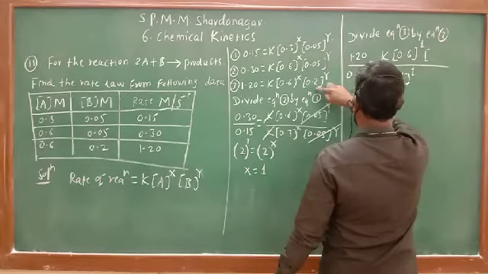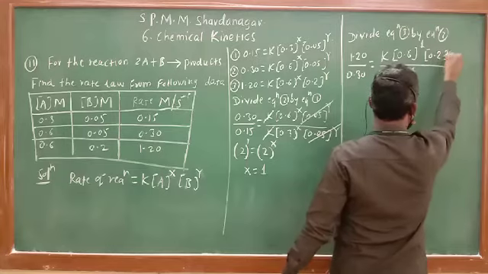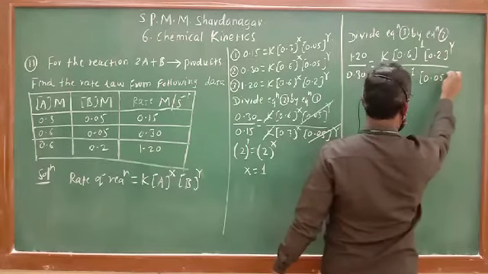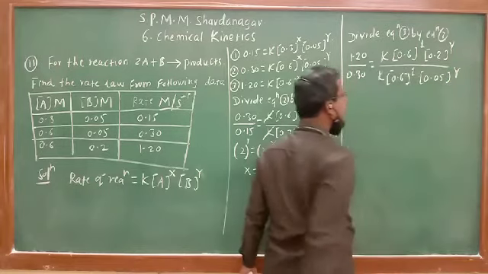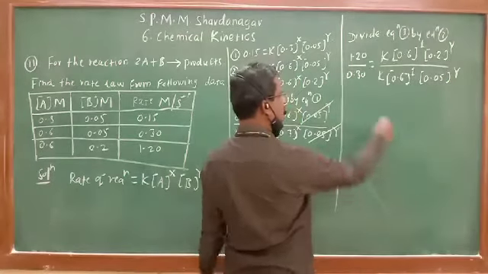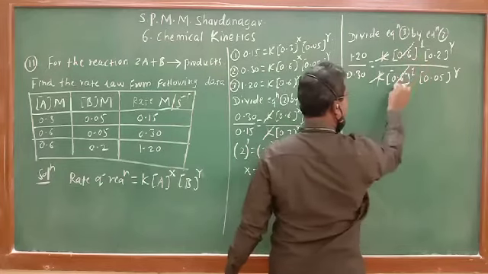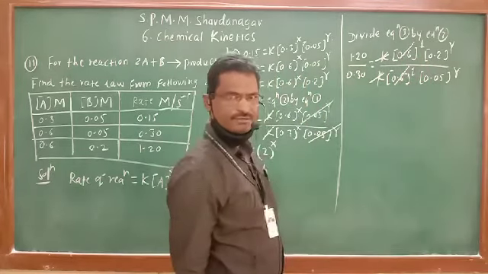Then this is 0.2 raised to y and here 0.05 raised to y. Now what is cancelled? k is cancelled. Then 0.6 raised to 1, 0.6 raised to 1 cancelled.